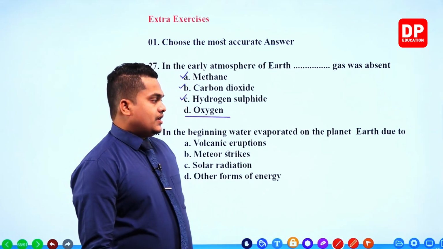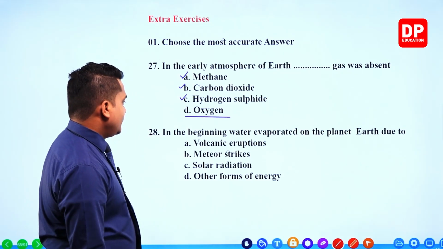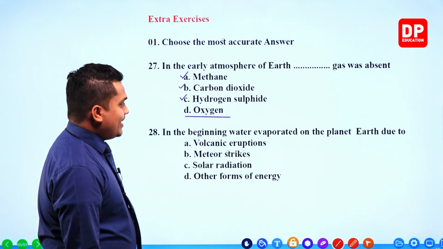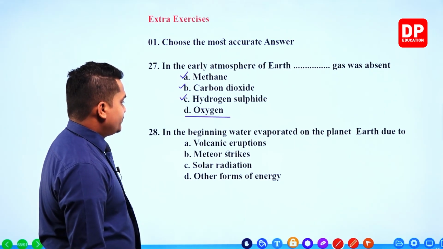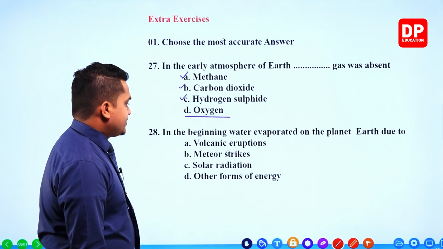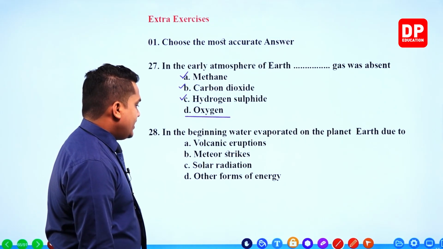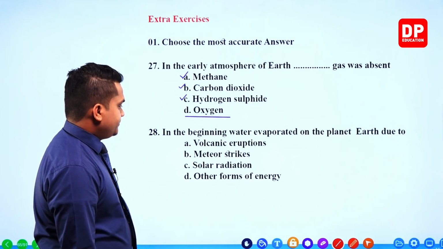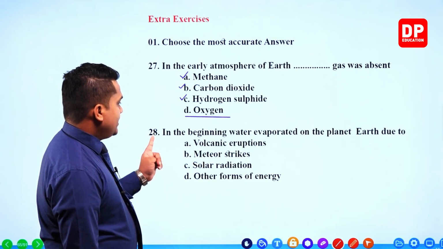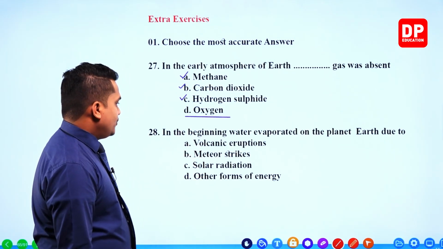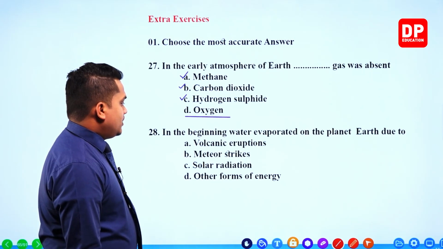Okay, right then. In the beginning, water evaporated on the planet Earth due to volcanic eruptions, meteor strikes, solar radiation, other forms of energy.